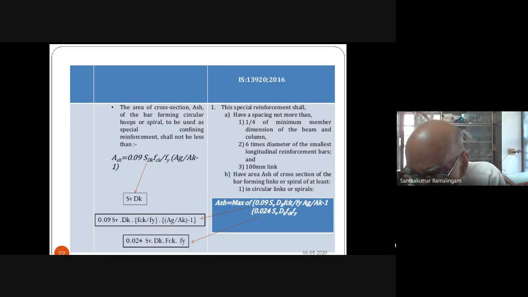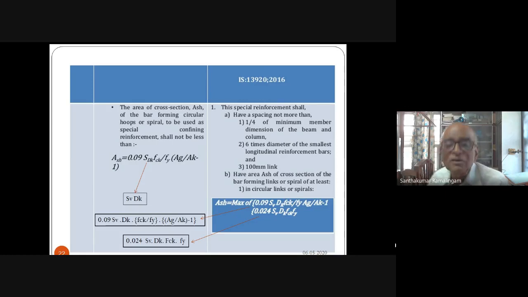The code gives you two equations, one for circular column and one for rectangular column. For circular column, it is the hoop. For rectangular column, it is 300 mm